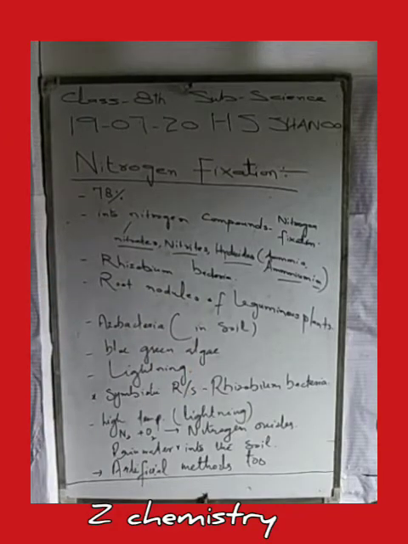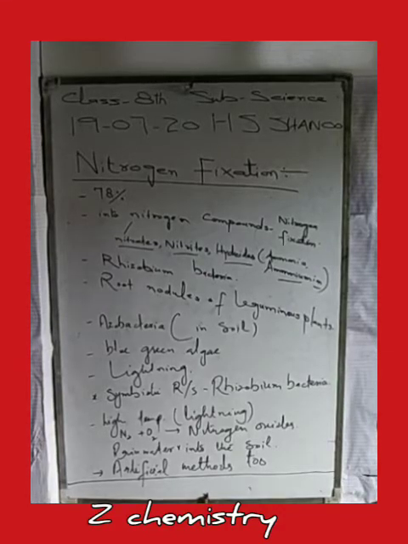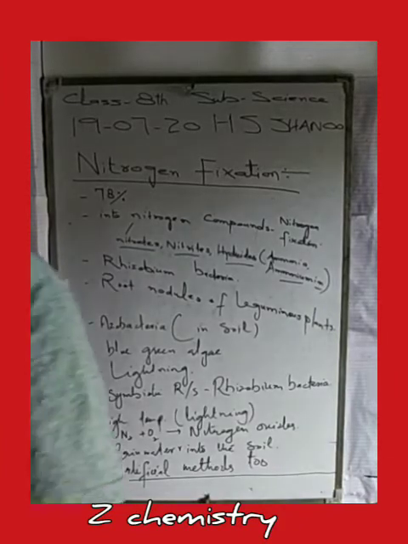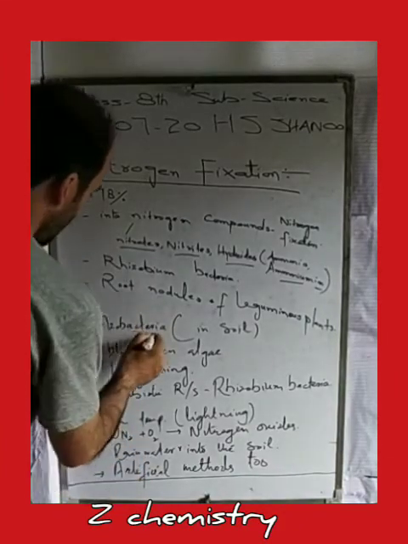How is this nitrogen fixed, converted into its simpler, absorbable form? It is usually done by Azotobacter, or by certain bacteria present in the soil. The most common among them is Azotobacter.